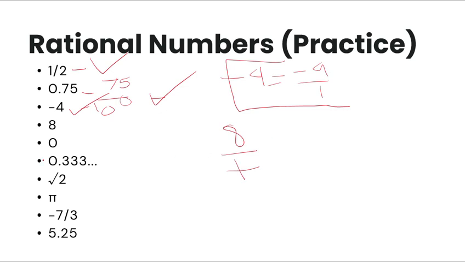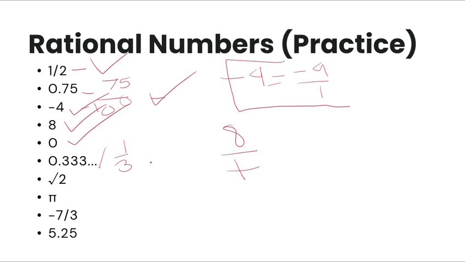So it is rational. 0 is rational because it can also be written as a fraction, like the example earlier, 0 over 1. 0.33, or 1 over 3, is rational because it is repeating